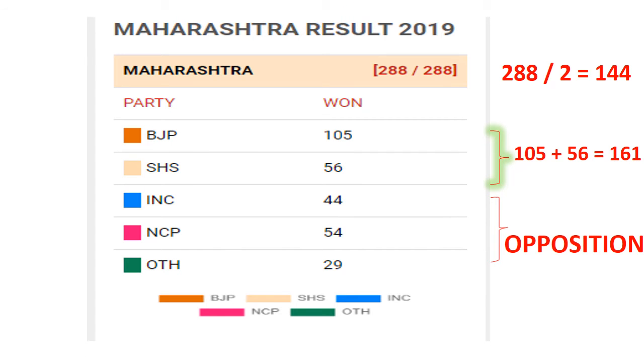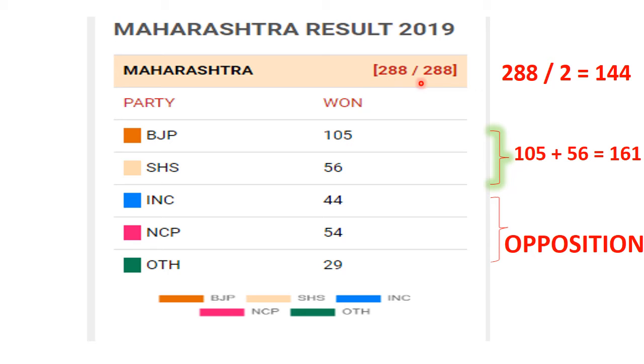Children, let's look at this table to understand how the government is formed. As you know, Maharashtra has 288 seats. Now for any party to form a government, it requires half of 288. That means if we divide it by 2, we get 144.